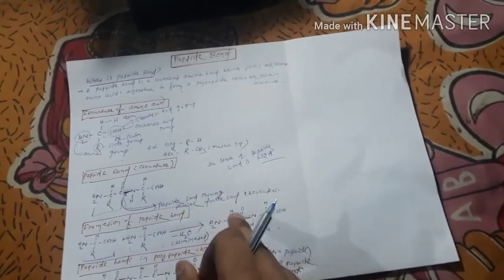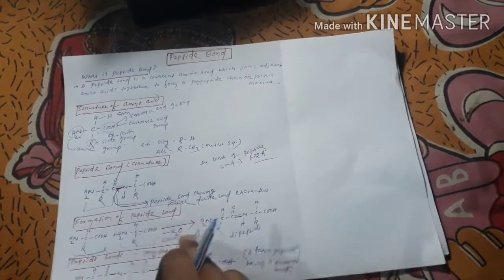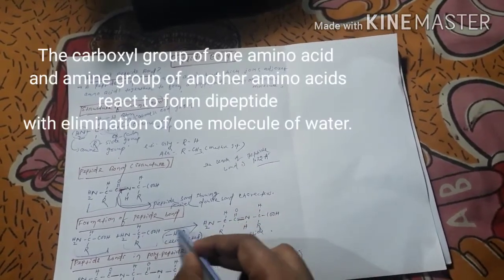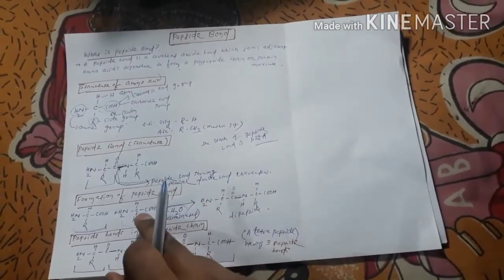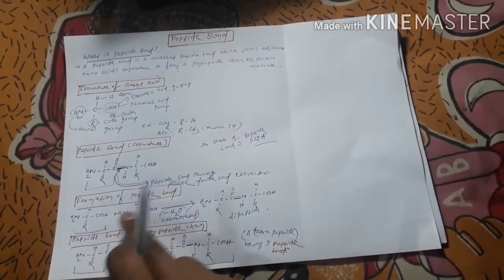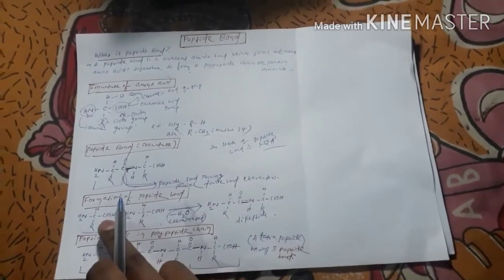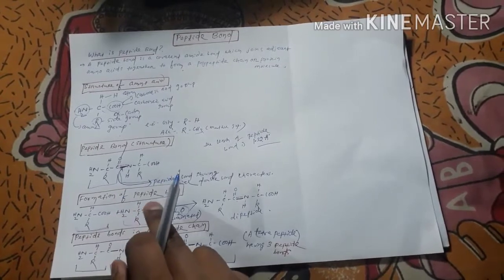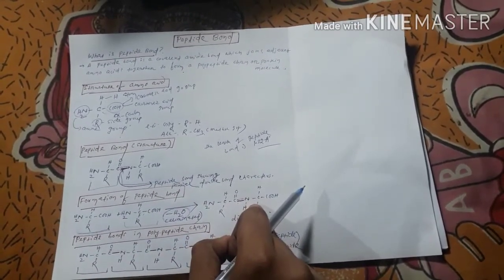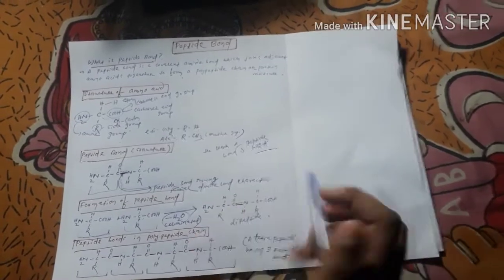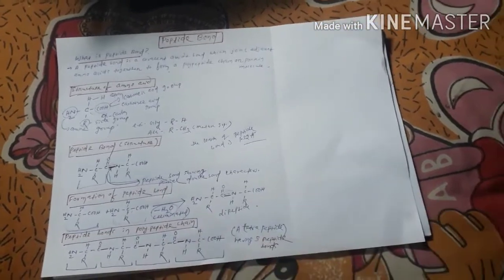These reactions also involve the elimination of a molecule of water. Here a water molecule is released. So in this reaction, two different amino acids, or two same amino acids, there is no problem, are reacting together to form a dipeptide, which is joined together by a peptide bond in the center, and a molecule of water is eliminated.